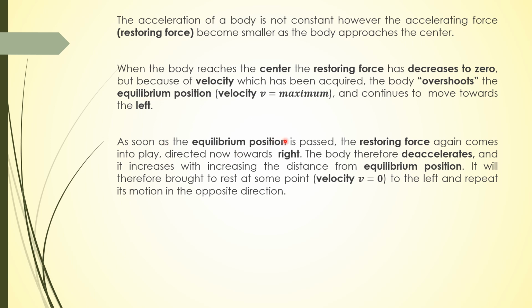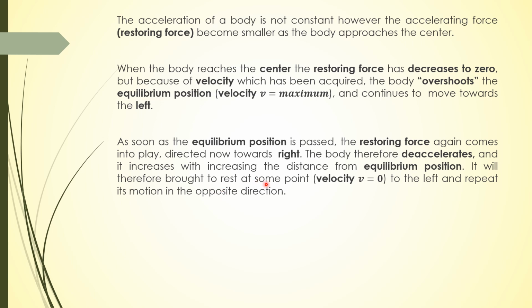As soon as the equilibrium position is passed, the restoring force again comes into action, directed towards the right this time. The body therefore decelerates, and the magnitude of this force increases with increasing distance from the equilibrium position. It will therefore be brought to rest at some point.